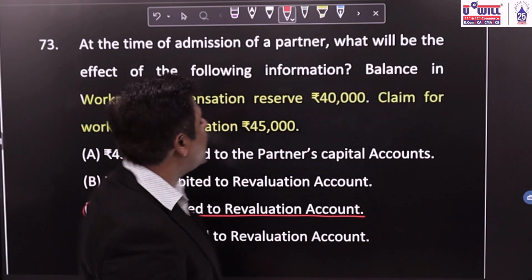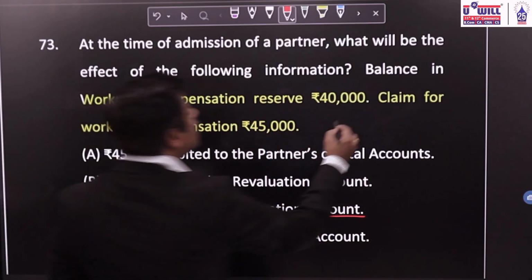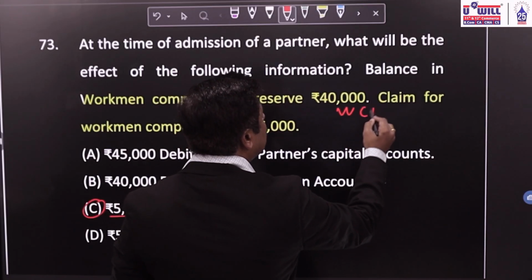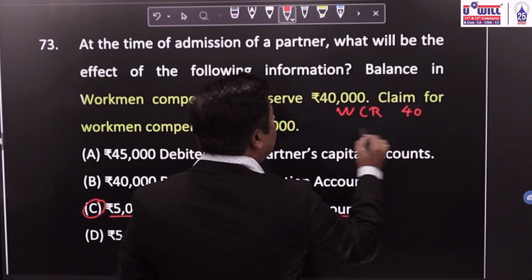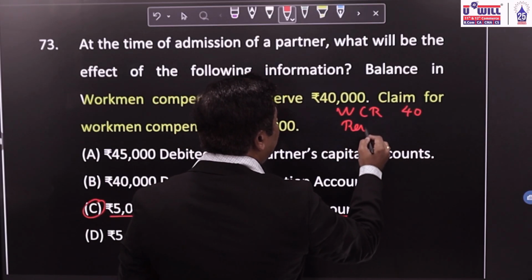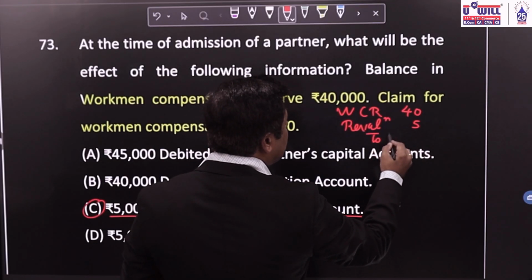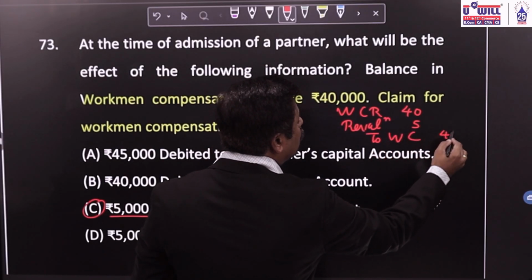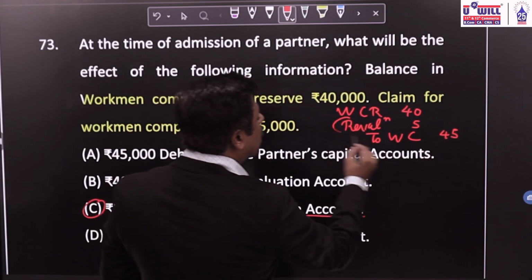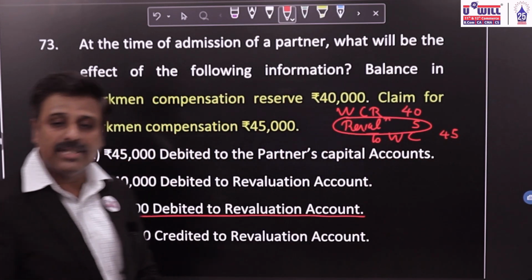Basically the journal entry would be workman's compensation reserve account debit with 40,000, revaluation account debit with 5,000 and to workers' claim with 45,000. So revaluation account will be debited with 5,000. This is the correct option.